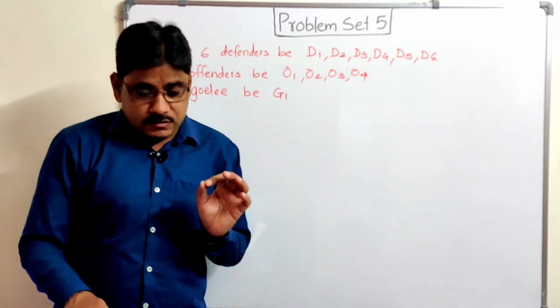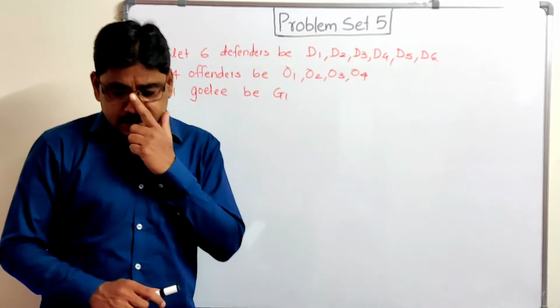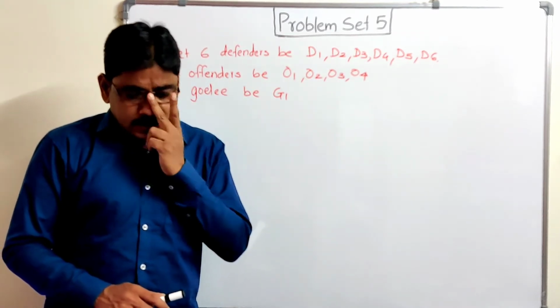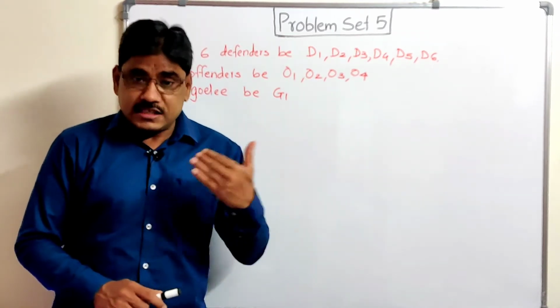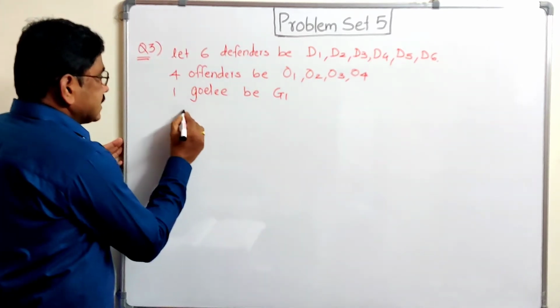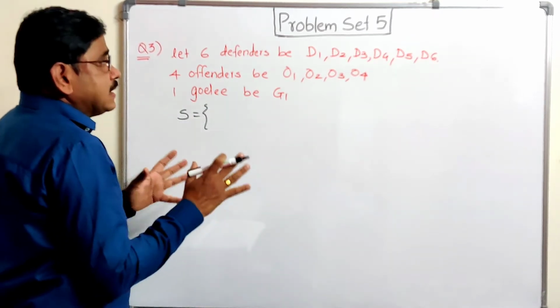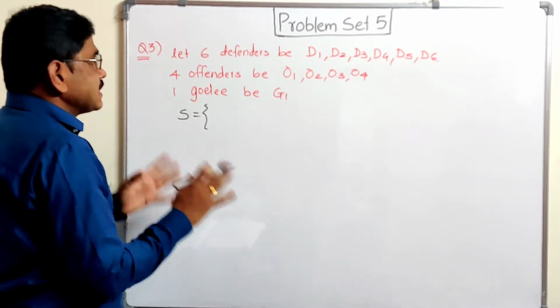Out of these, 1 player is to be selected randomly as a captain. Find the probability of the selection. The conditions and events are given. So first write S. So here S is equal to sample space. In probability, that sample space S plays an important role.